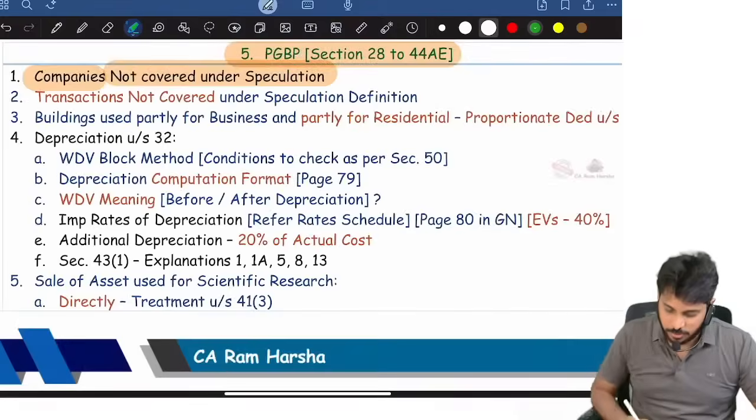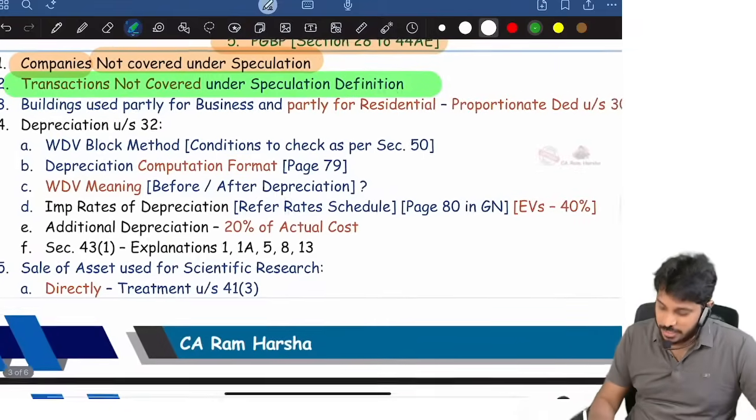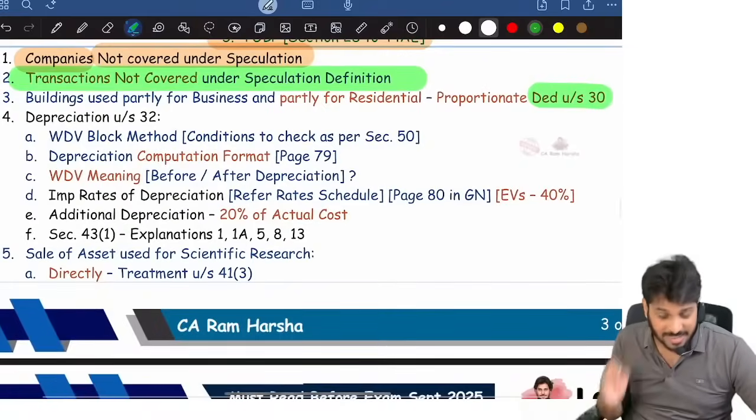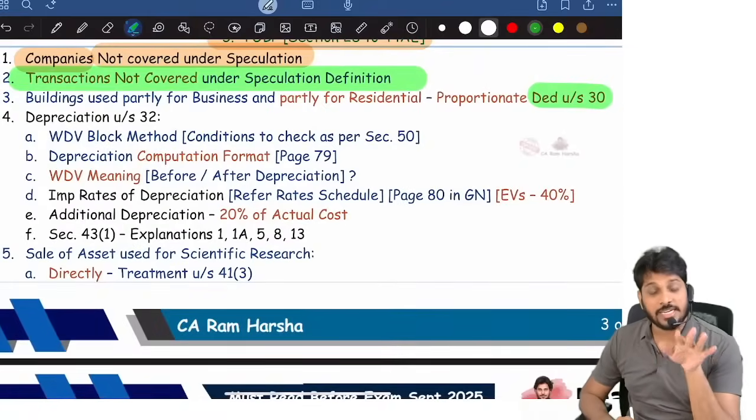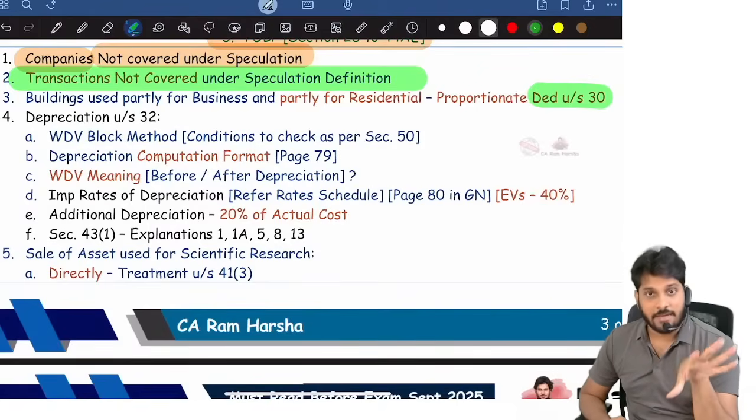Now, I think I clearly explained both. Next, deduction under section 30. Regarding that, one clarification. 30 means what? It is dealing with building expenditure. Deduction related to building. Suppose I have a house.